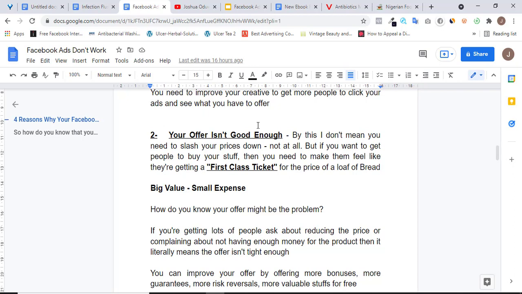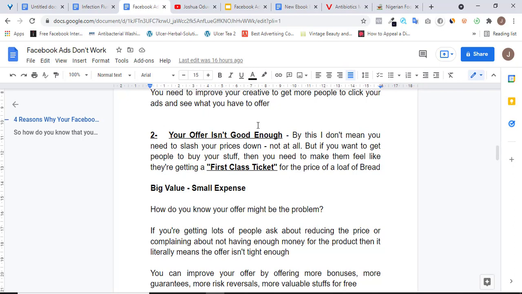So if they know that they can pay on delivery, they're going to make an order for your product, and once they receive the product, they make payments for that product. So it's easier for them at that point than telling them to make payments before they actually get their items, because most people are really, really scared about making payments online before getting their items.